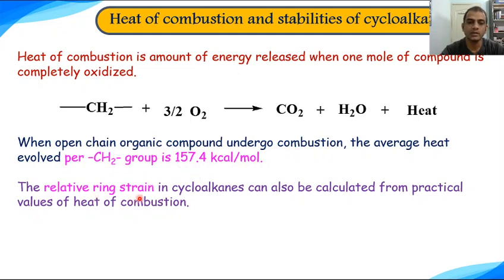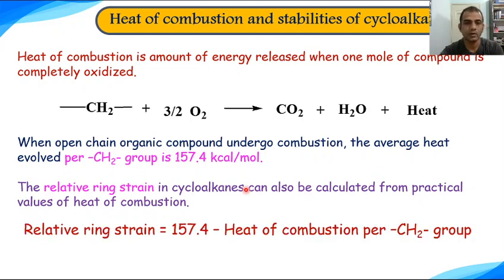The relative ring strain in cycloalkanes can also be calculated from practical values of heat of combustion. In earlier slides, we have seen angle strain, which is calculated theoretically by Bayer's formula, and now with the help of this heat of combustion data, we can find out relative ring strain practically.